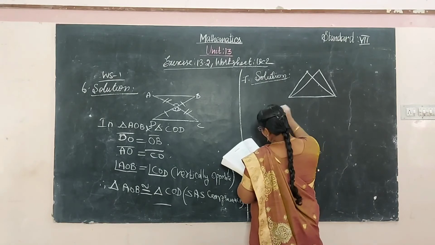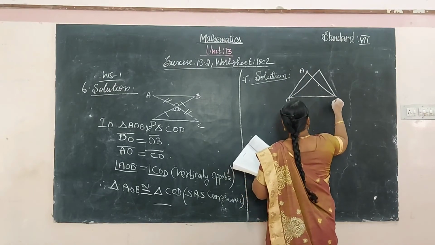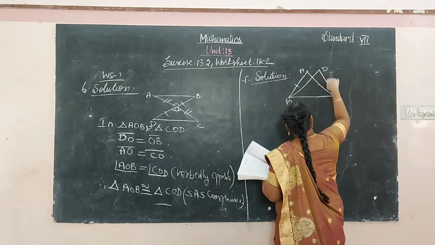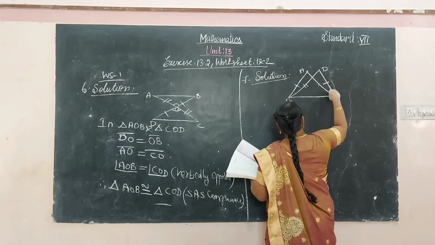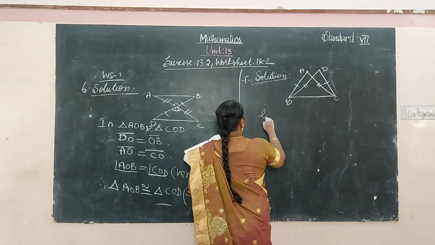Okay, so in the figure A, B, C, D, AB and DC are equal and BD and AC are equal. These are all given. So what are the data given?